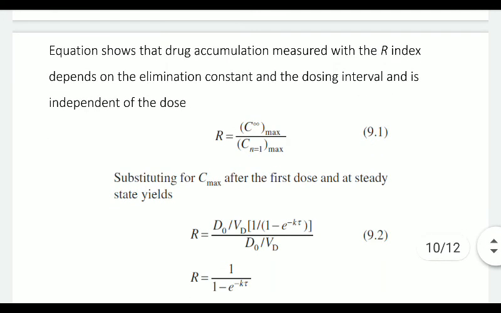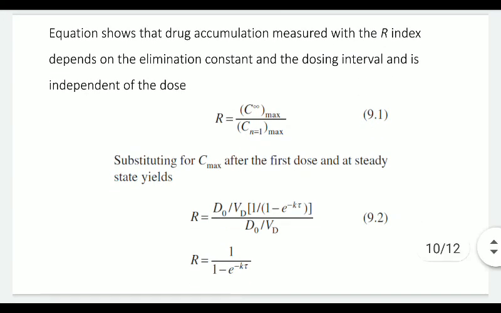Now here you can see a particular equation. This equation shows that drug accumulation measured with the R index depends on the elimination constant and the dosing interval and is independent of the dose. So one thing you have to remember here is that the drug accumulation index is completely independent of dose, but it depends on the dosing interval as well as the elimination constant of that particular drug.